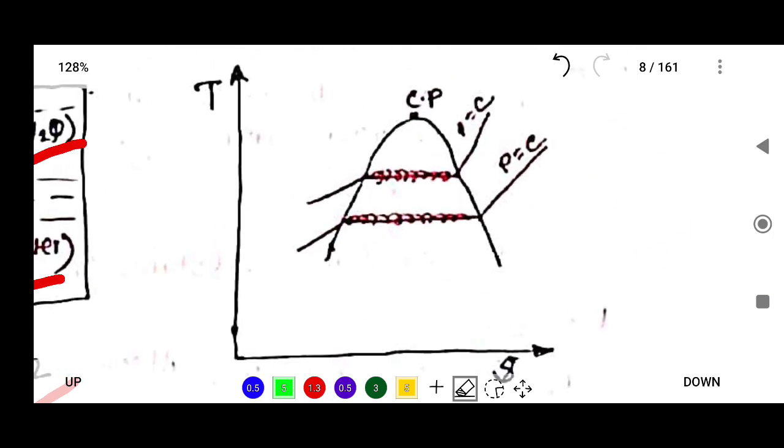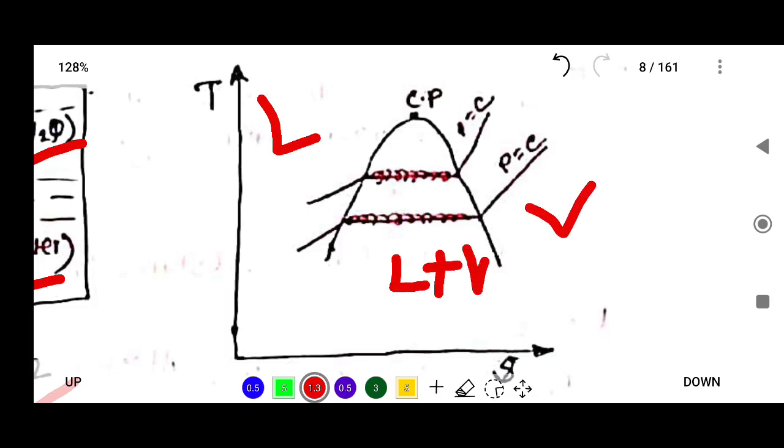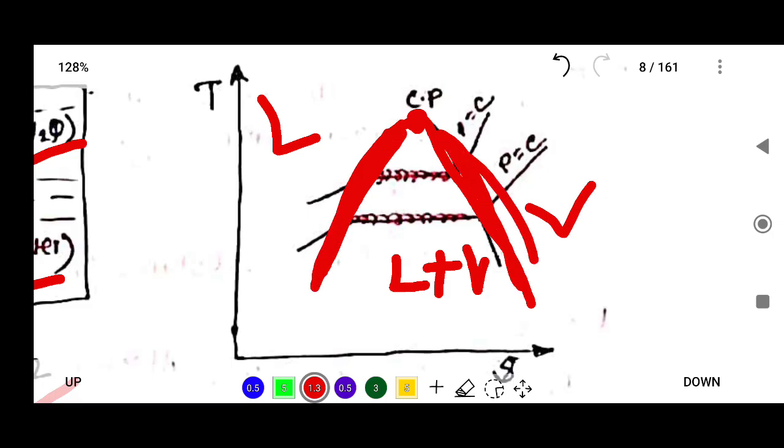If we see here, this is the liquid region, this is the liquid plus vapor region, and this is the vapor region, and this is the vapor dome. The upper point is known as the critical point, this curve is known as the saturation liquid curve, and this curve is known as the saturation vapor curve.